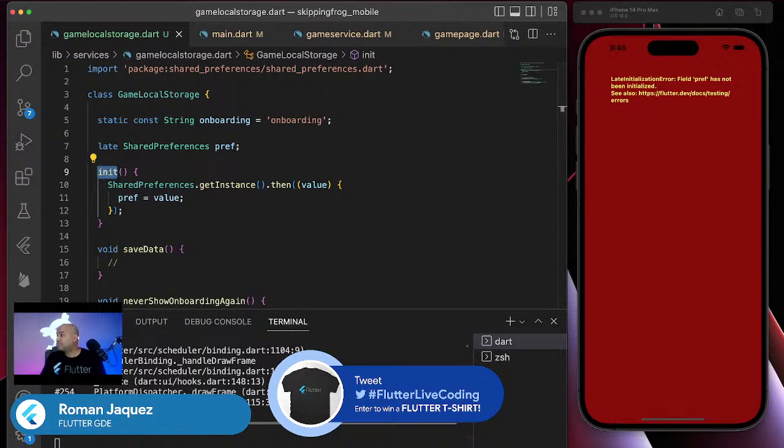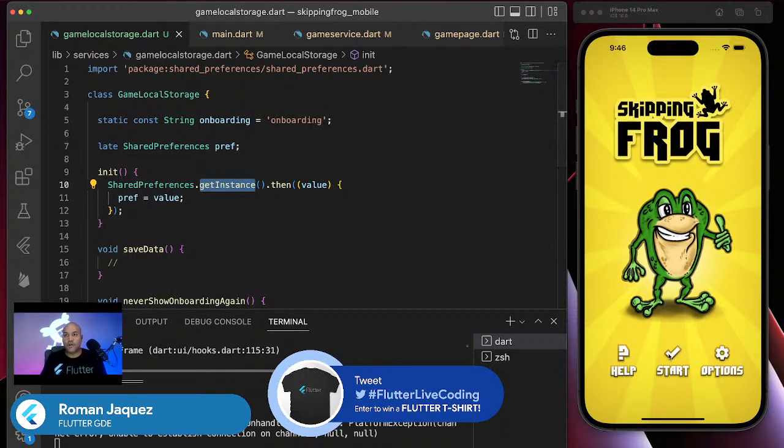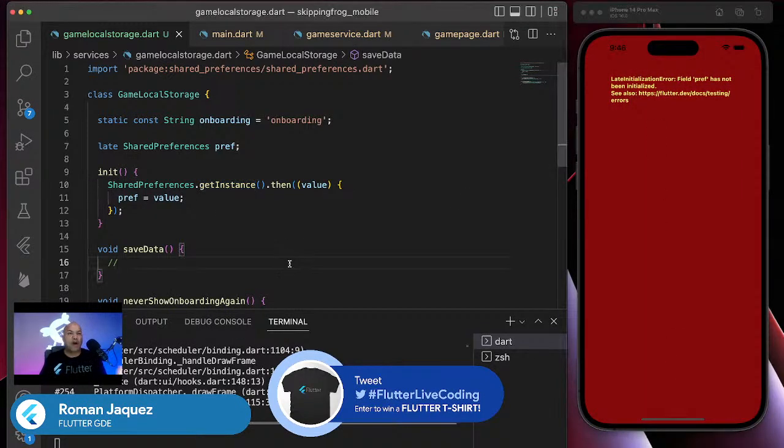Setting it to false will mean show the onboarding again. That might be backwards. Actually, I can definitely test that, but we should be able to see that. So let me take care of this issue right here. When I do the init, I get instance dot then value, and then do that. If I do this, yeah, it's still not properly initialized.